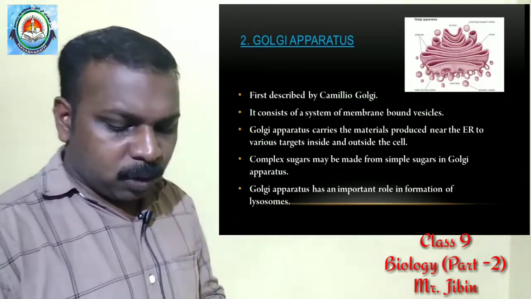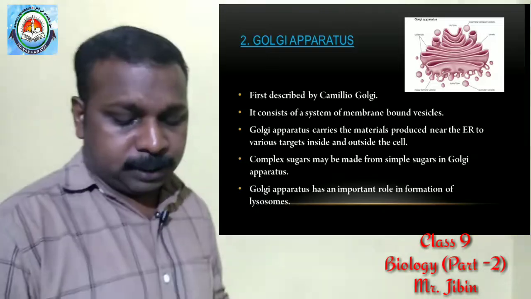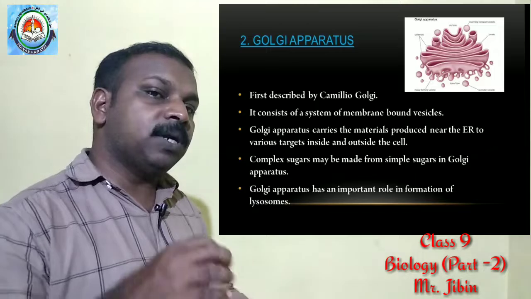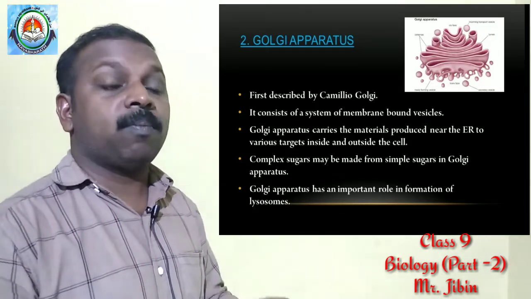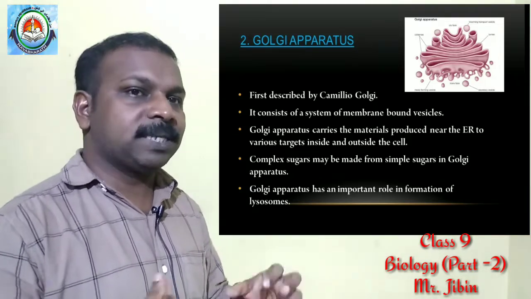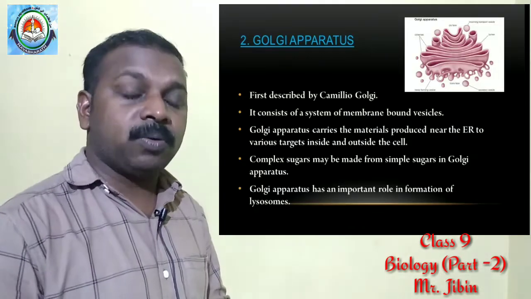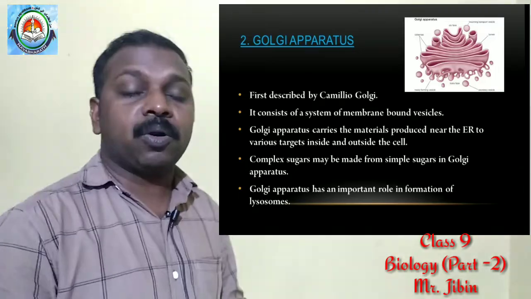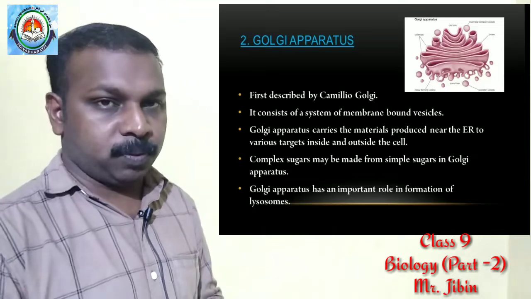Now, complex sugars are also made from simple sugars in the Golgi apparatus. It means in the Golgi apparatus, simple sugars are present. These simple sugars are converted into complex sugars like fructose or sucrose. So from simple sugars, complex sugar molecules are produced in the Golgi apparatus, and it has an important role in the formation of lysosomes also. We will discuss lysosomes.